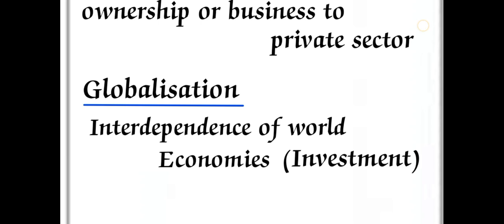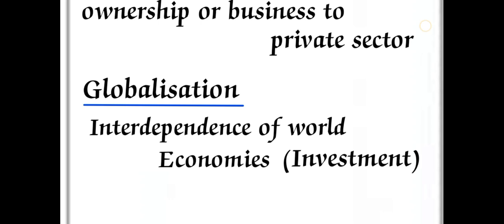That is one important globalization thing, and we are importing some important items from other countries. So this is interdependence. We are depending on other countries, and some other countries may depend on us. This is very important in the world economies.